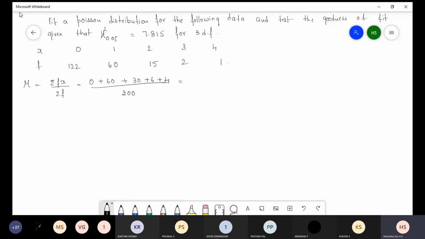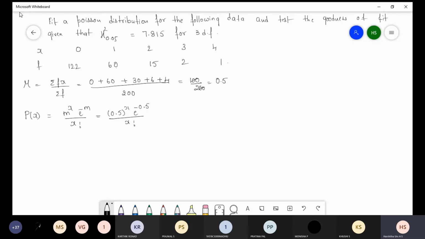So here we get 60 plus 30, 90, 90 plus 10, 100 divided by 200, we get 0.5. Now Poisson distribution probability function value is m power x e power minus m divided by x factorial. Here mu we can substitute in the form of m. So here we can write 0.5 whole power x e power minus 0.5 divided by x factorial.